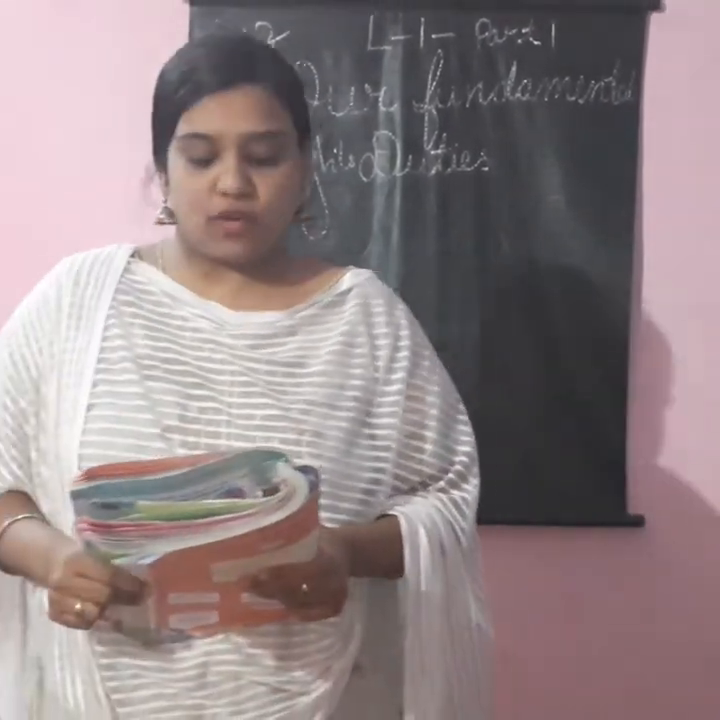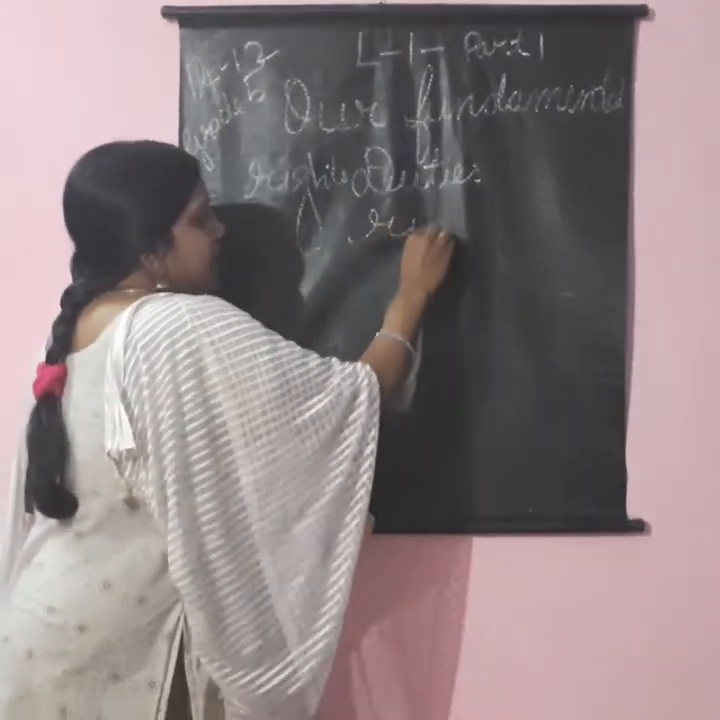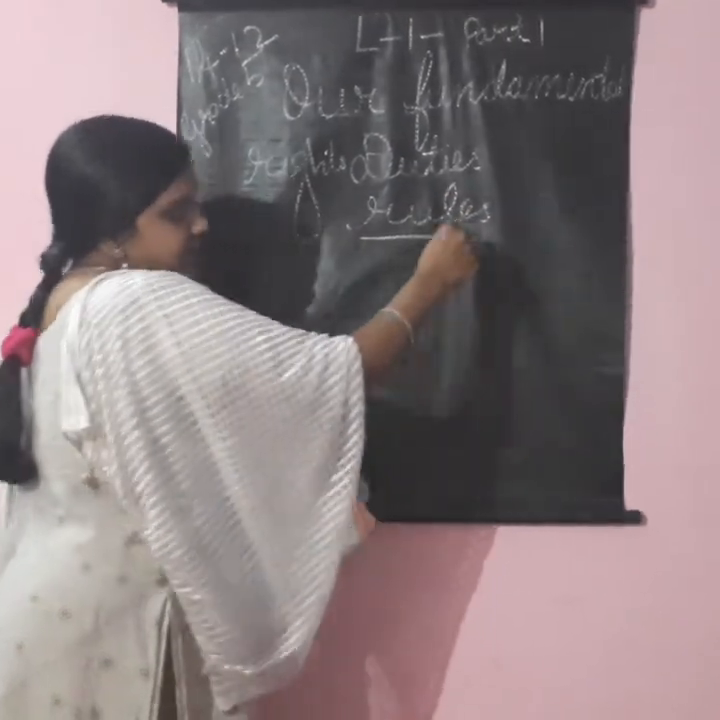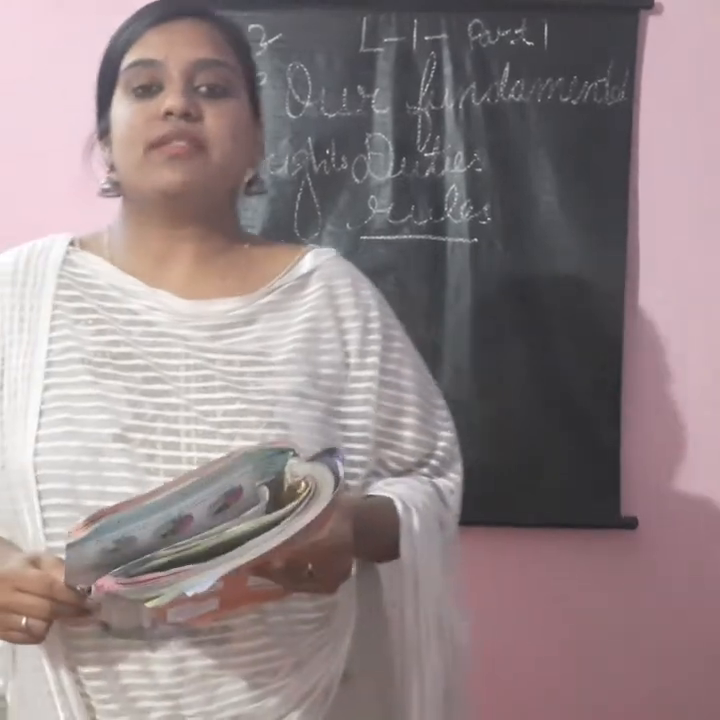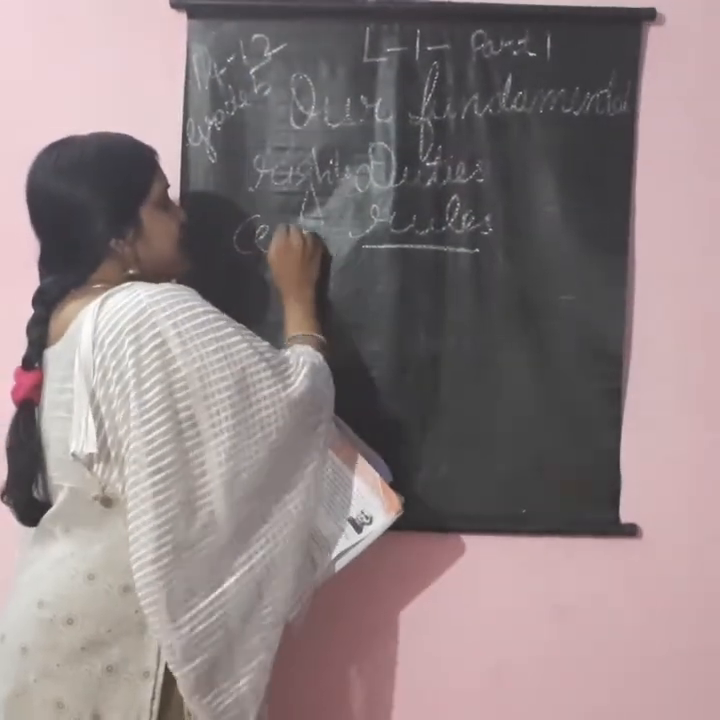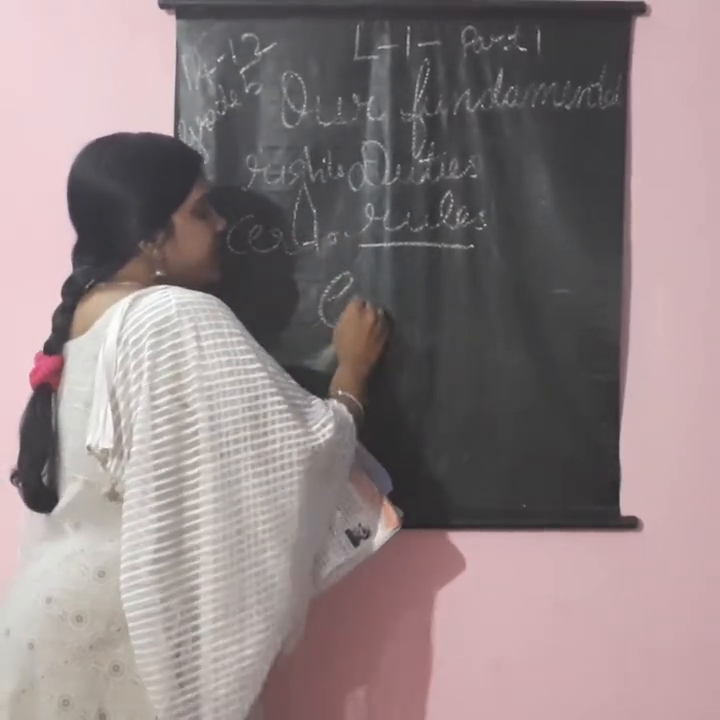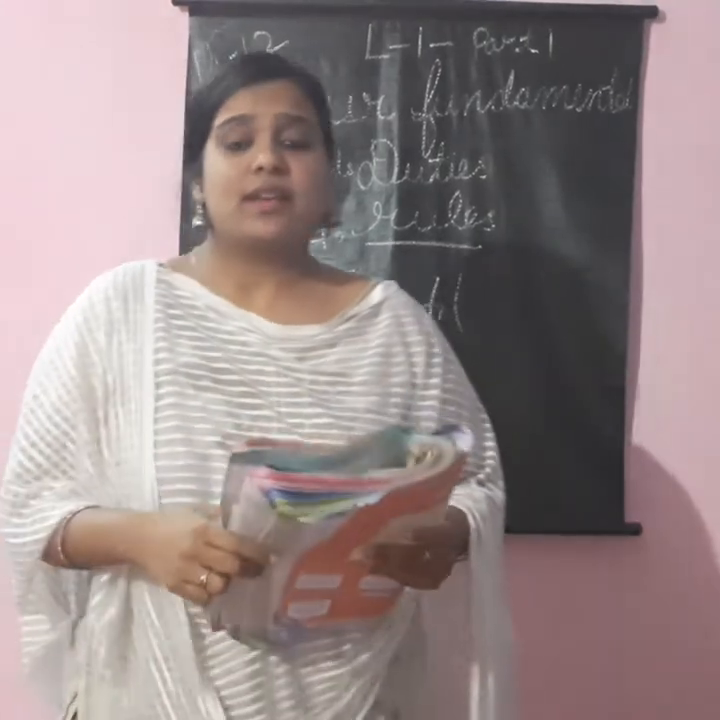First, they made a set of rules based on which the government would run. So, first they made rules. The set of rules is known as the constitution. What is this constitution?